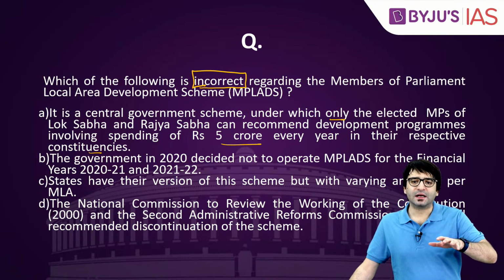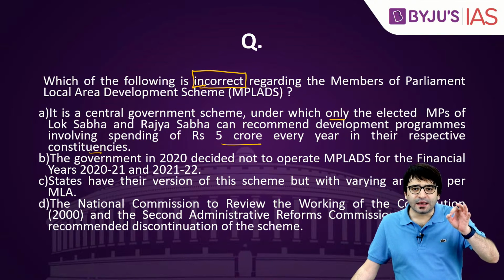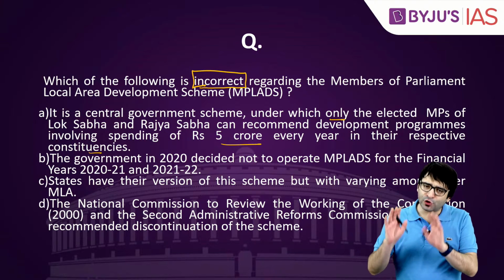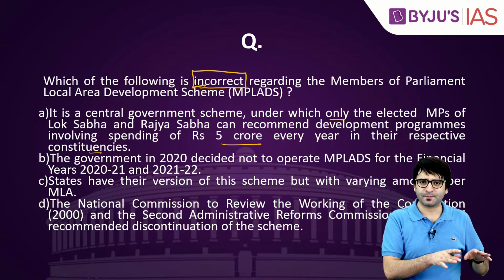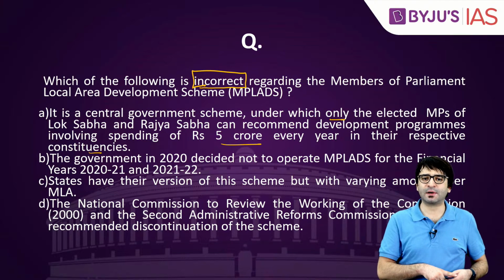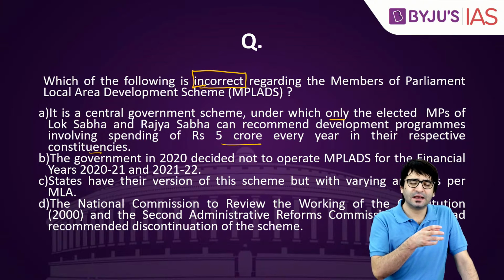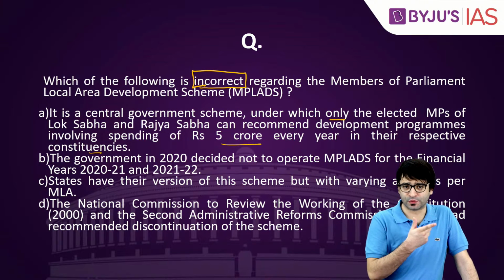But not only an elected MP, even if you are a nominated MP, there is an MPLAD scheme for you also. If you are a member of Lok Sabha, you can recommend works to the tune of 5 crore rupees in any part of your constituency.